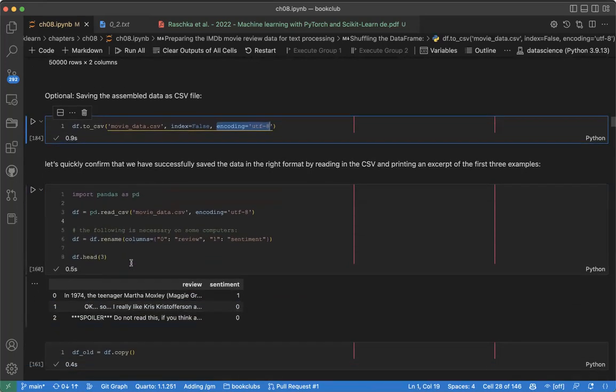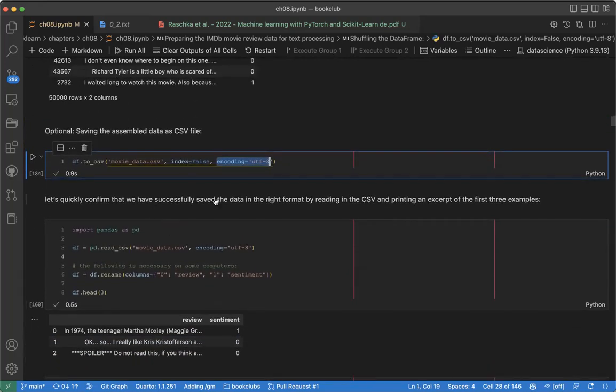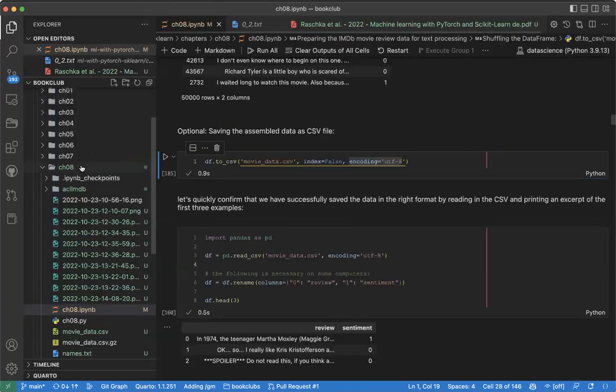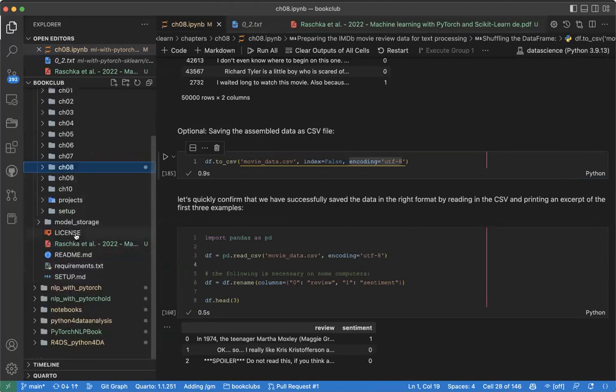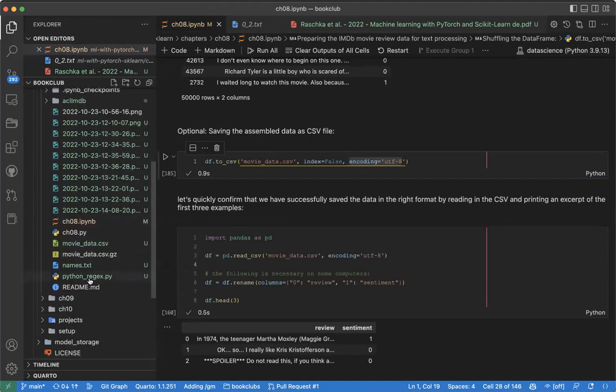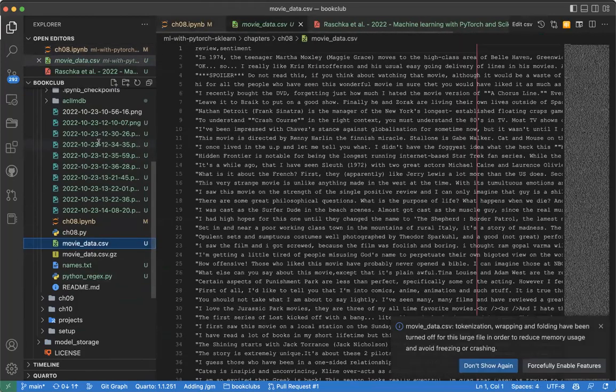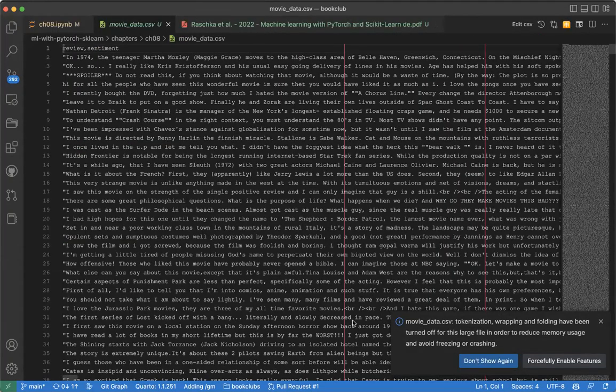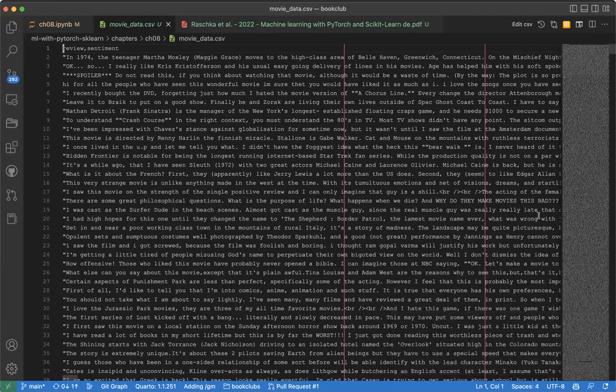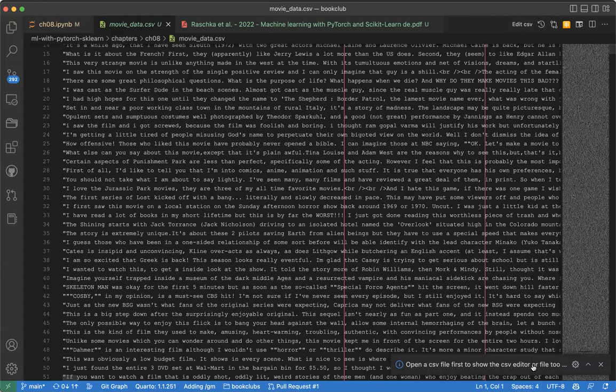When I save it and run this, I can see inside the folder here my movie review data set. You can see it here. Yep. If it is too large, it shows coming. All right, anyway, let's go back.